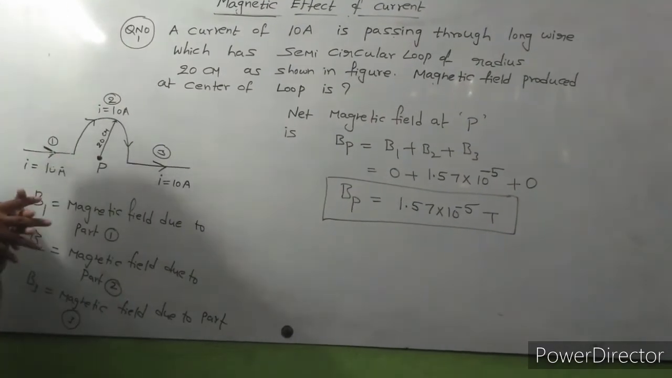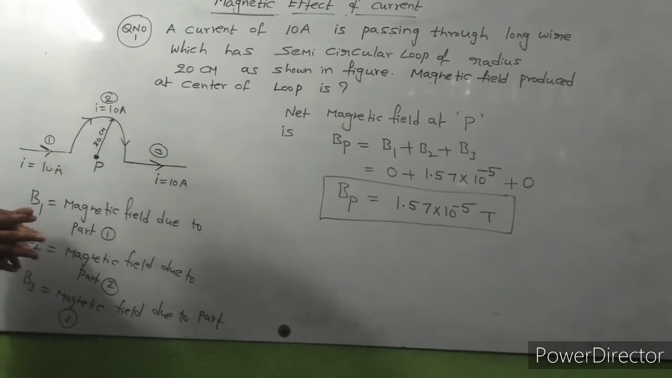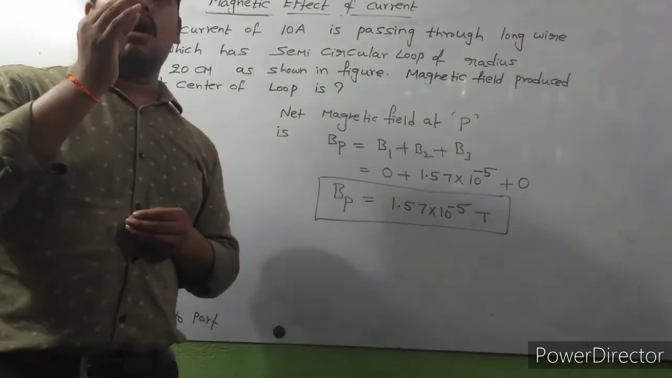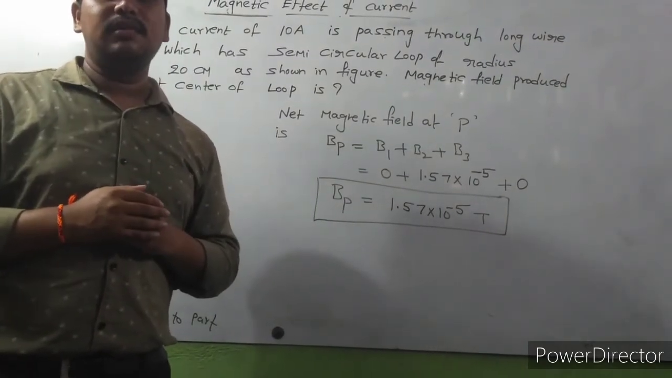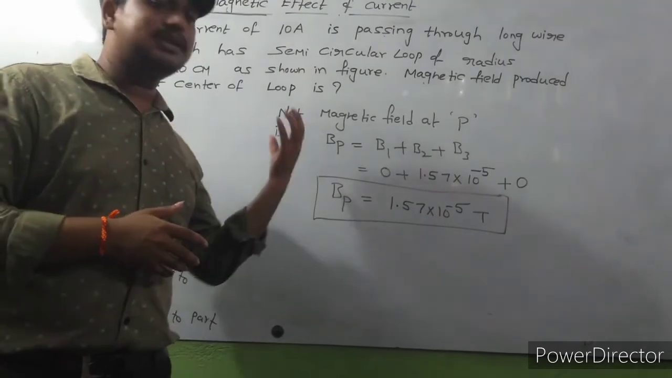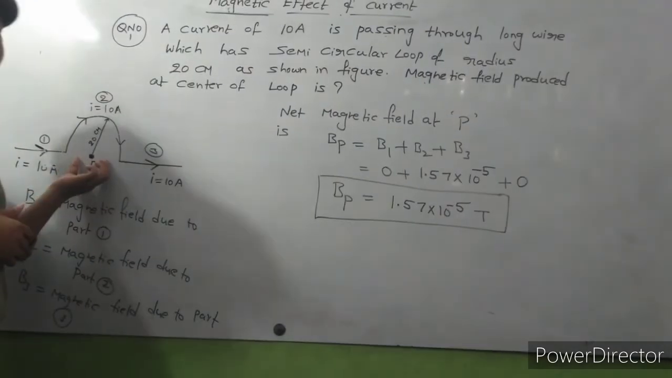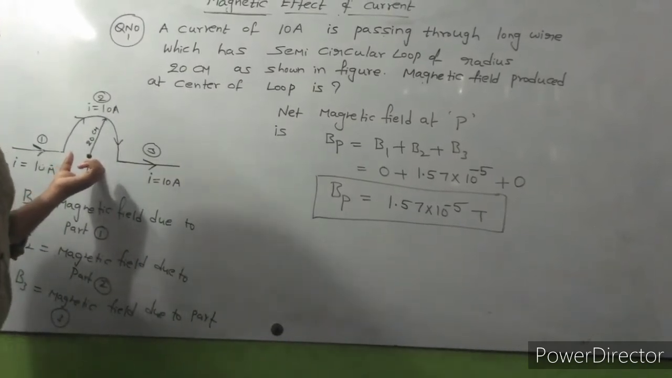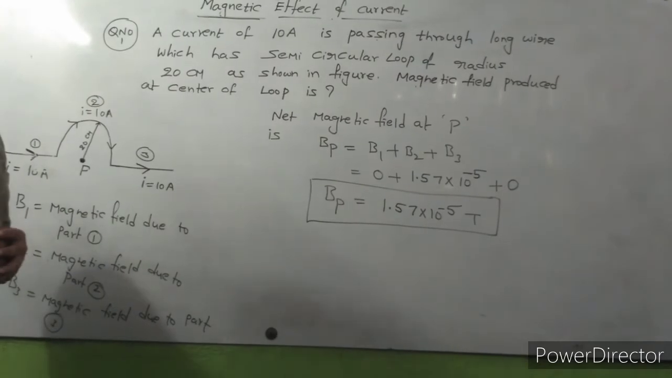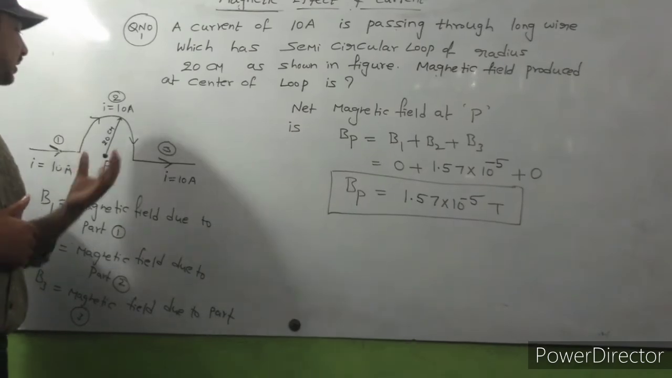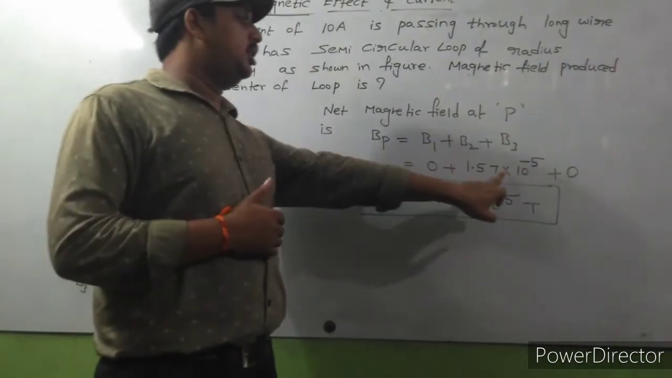Then the second part, observe carefully. The second part is a semicircular loop. You know already the magnetic field due to an arc formula: mu naught I by 4 pi r into alpha. Here alpha value must be taken in radians. Alpha value is 180 degrees, which must be substituted in the form of radians. 180 degrees is equal to pi radians. If you substitute all those values in the formula, you will get B2 value is 1.57 into 10 power minus 5 Tesla.